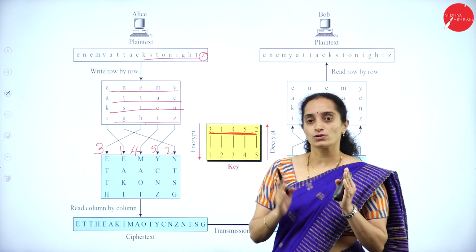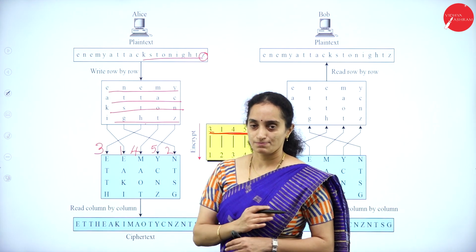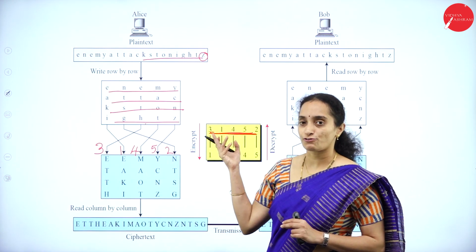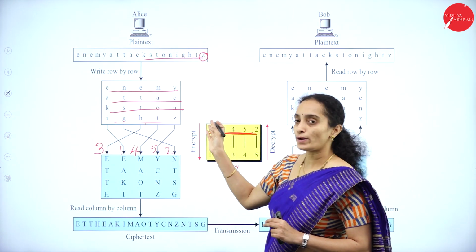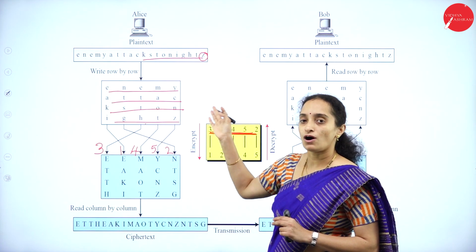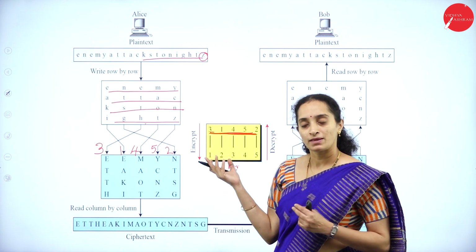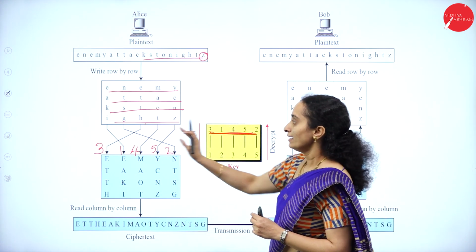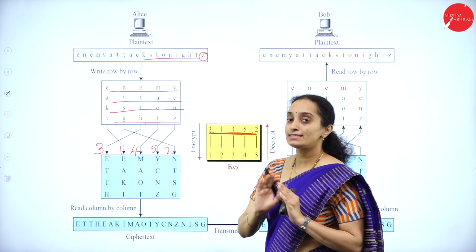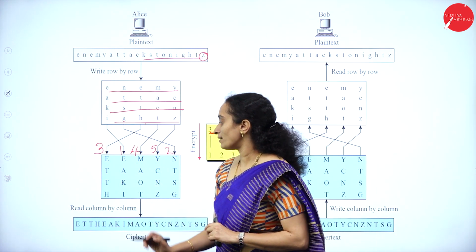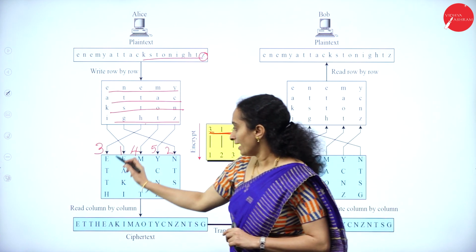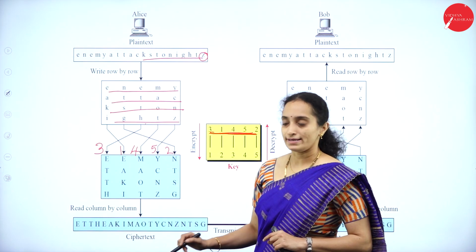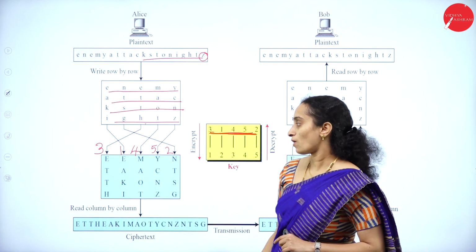It will be applied third column to the first. So all the rows will be interchanged. It will change the position. You can apply any key set instead of 3, 1, 4, 5, 2. You can have 2, 1, 3, 4, 5 like this or 2, 3, 1, 5, 4. Any key generation can be done. Based on the key, the columns will be changing the position. Once the column is changed, it will be written row wise and read column wise.